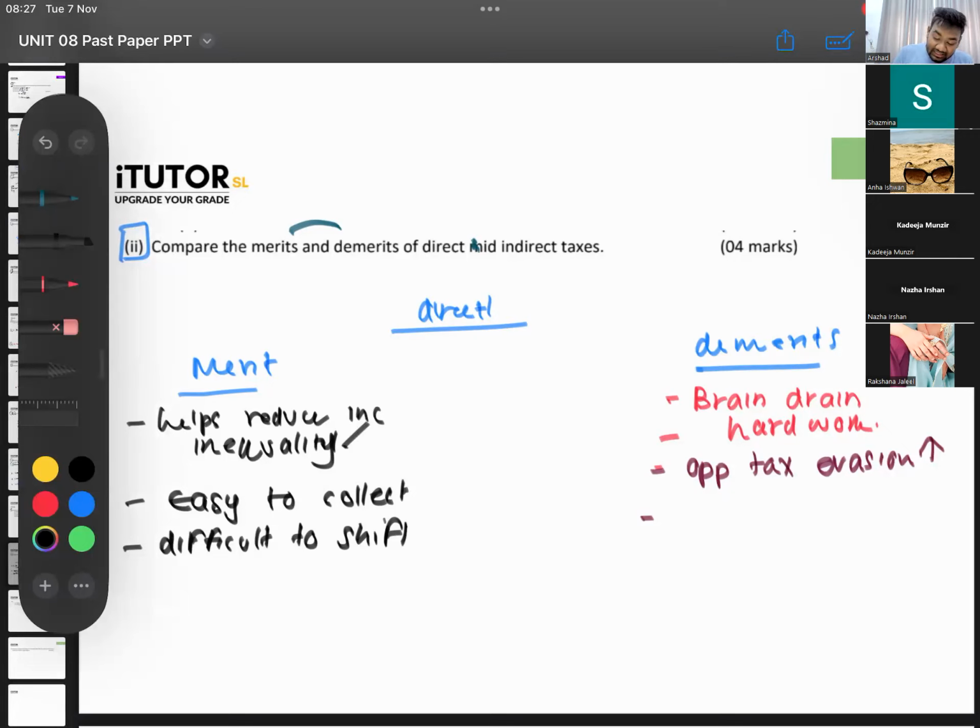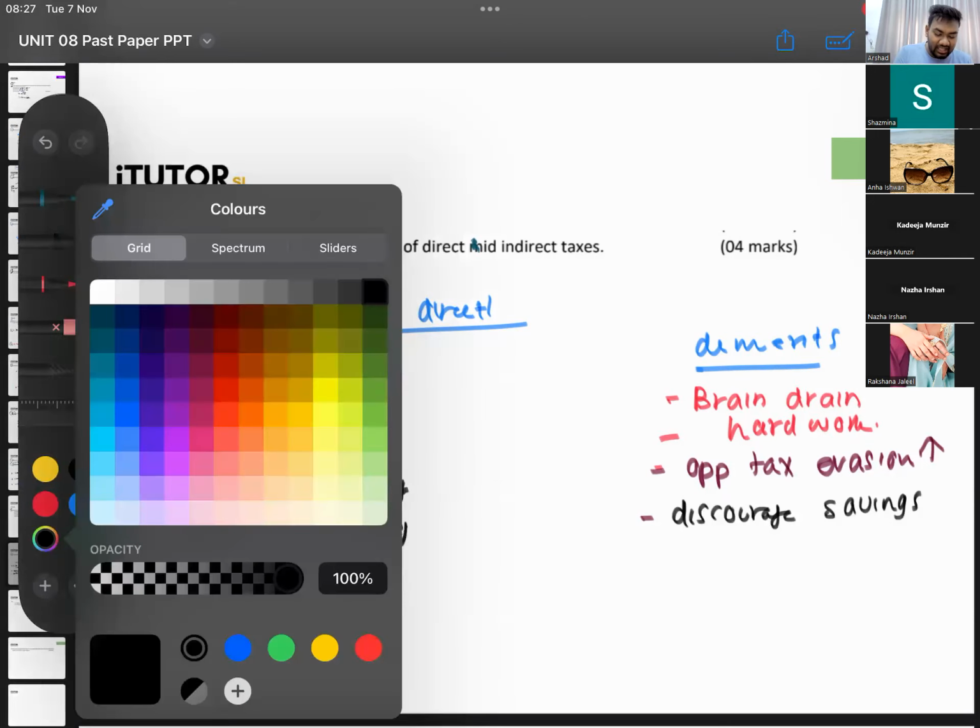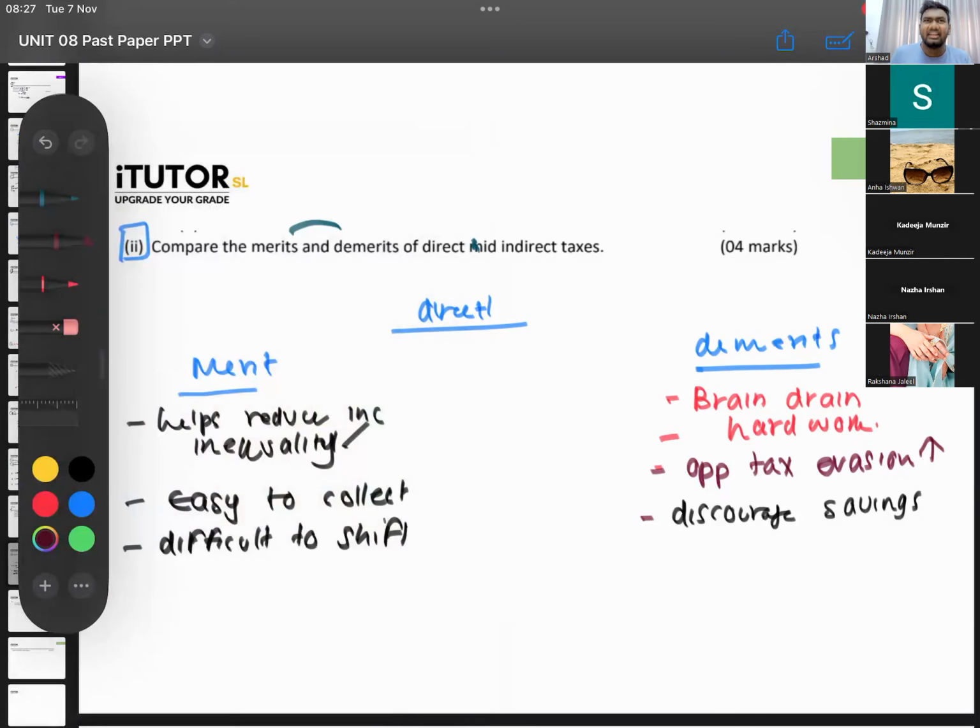You can say, Lamai, it discourages saving. Why does it discourage saving? Because whatever money you have, you pay as taxes. Take a normal household in Sri Lanka. I have a friend whose salary is around 330,000. But after taxes and everything, what he gets to his hand, disposable, is only 250. So around 80,000 has gone for EPF, ETF, tax and all.